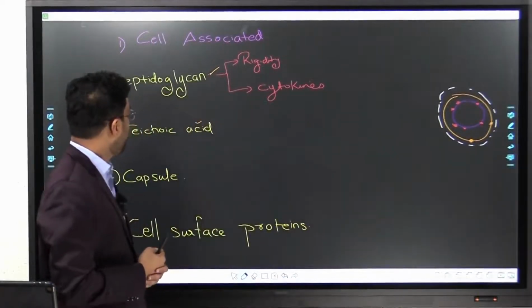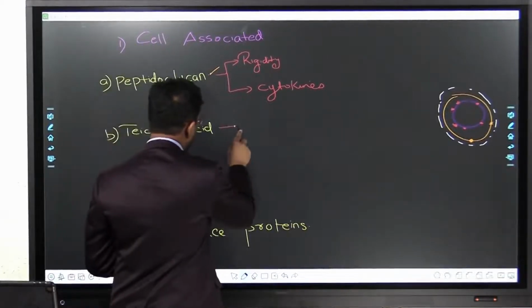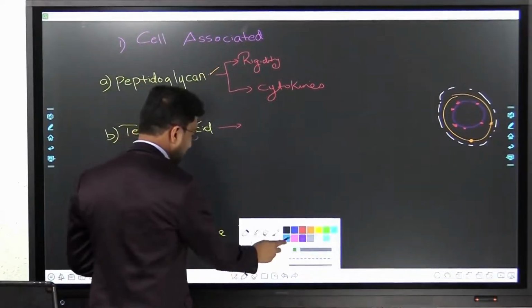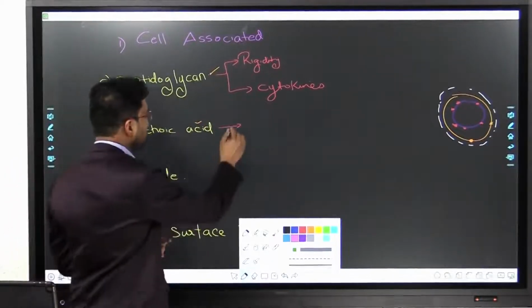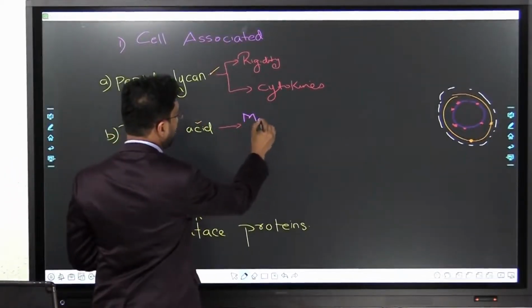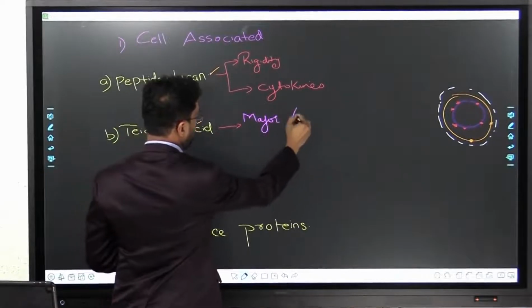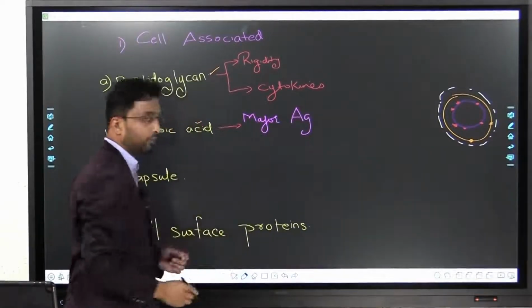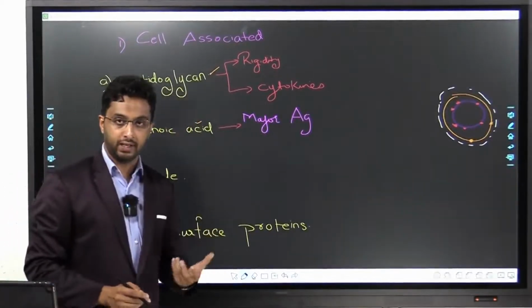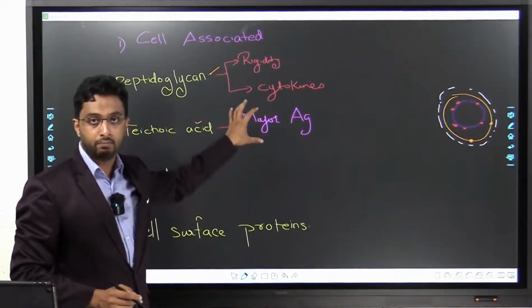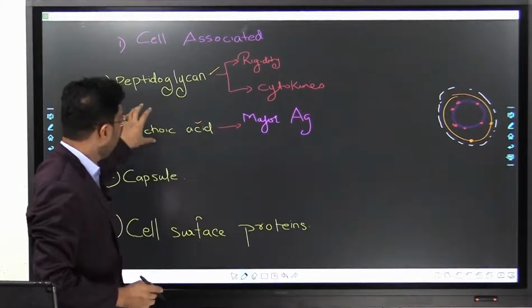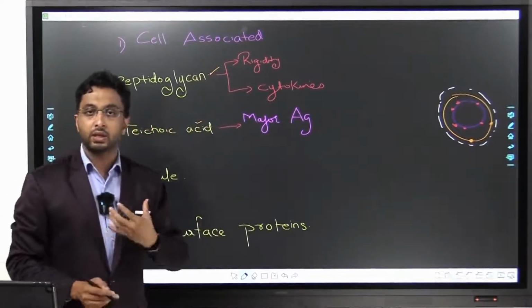So, rigidity and production of cytokines. Teichoic acid is very important. What is the role of teichoic acid? It is known as a major antigenic determinant. What is an antigen? An antigen is something which helps the production of antibody, and it is mostly a part of the pathogenic organism. So teichoic acid is a major antigenic determinant.